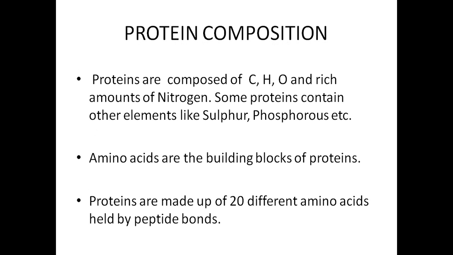Now if you see the composition, proteins are mainly composed of carbon, hydrogen, oxygen and rich amounts of nitrogen.